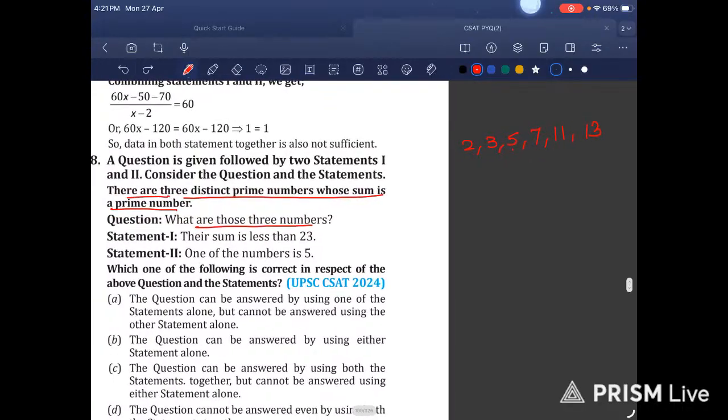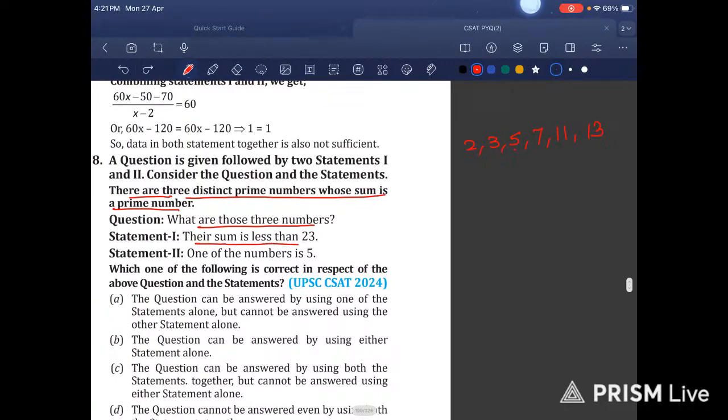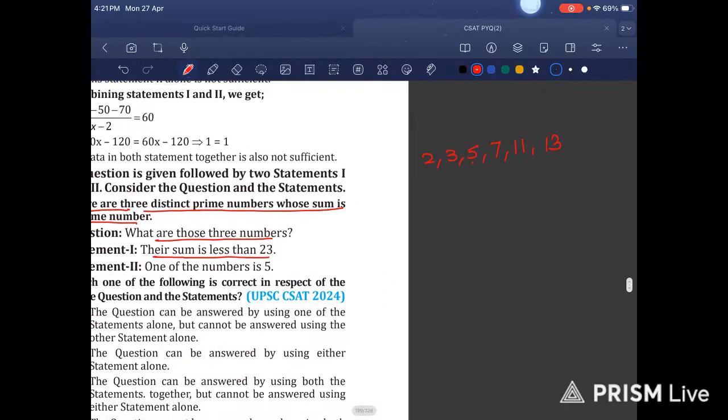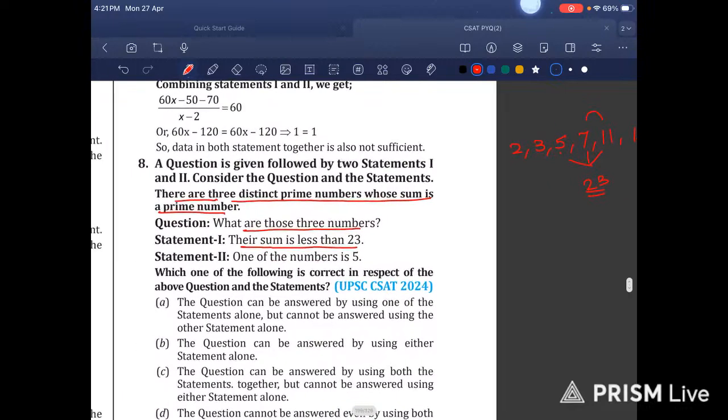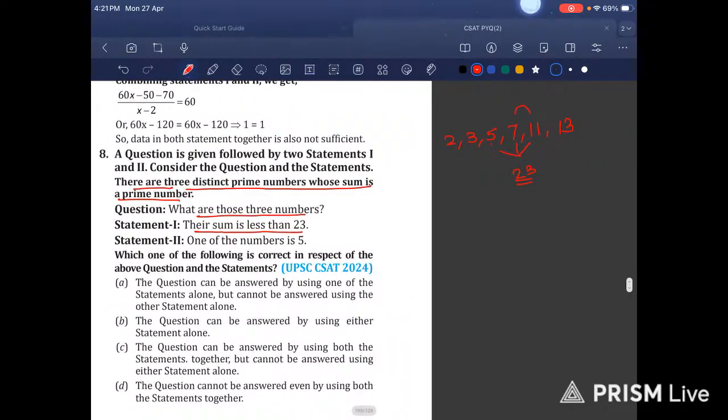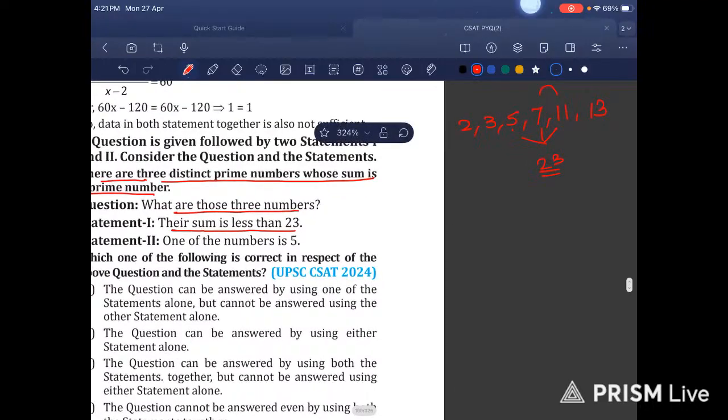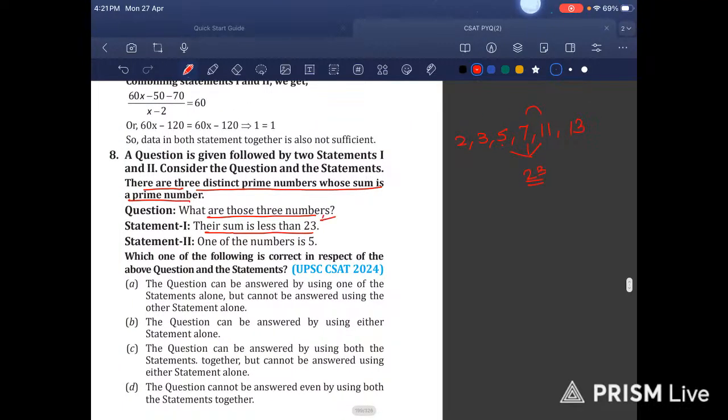Statement 1 is saying their sum is less than 23. Then 11 plus 7 is 18, 19, 20, 21, 22, 23. This becomes 23. So if this becomes 23, then it is saying the sum is less than 23.